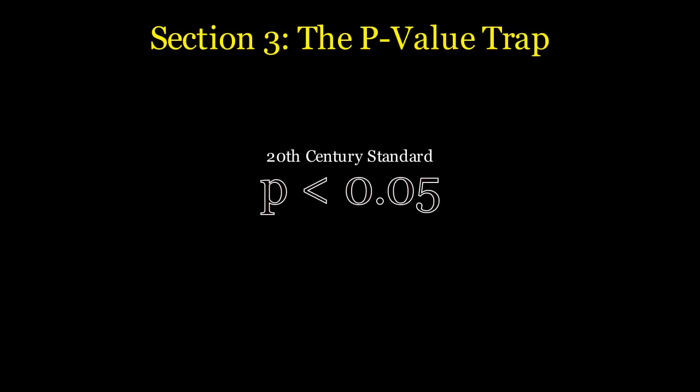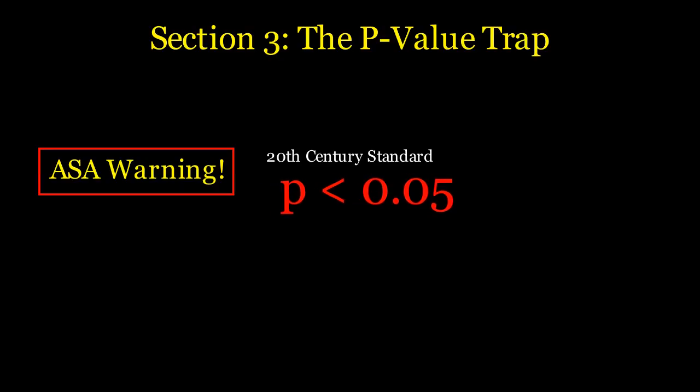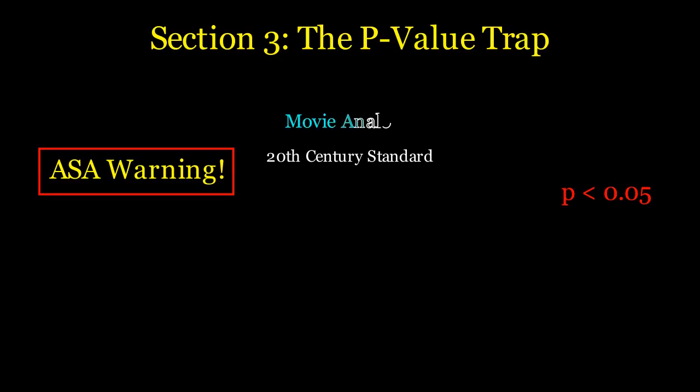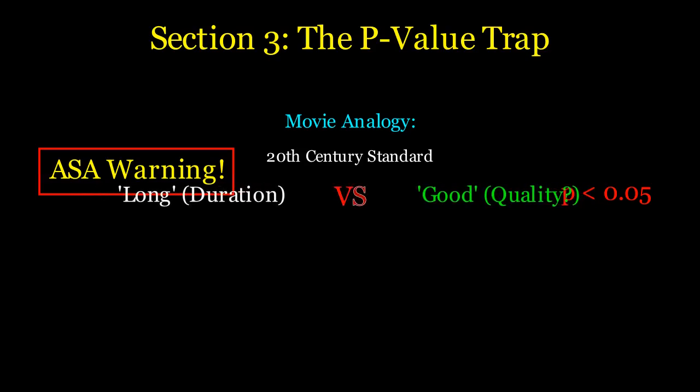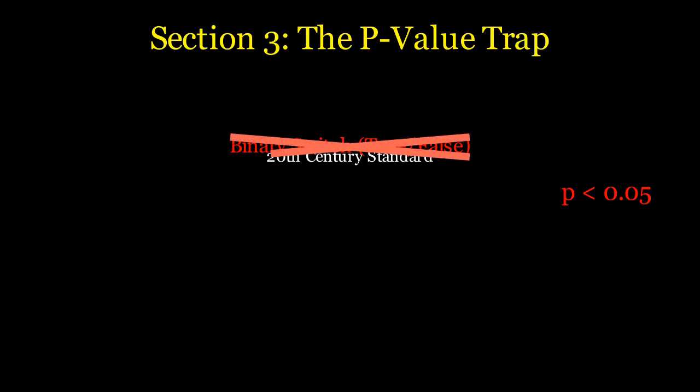Section 3. The p-value trap. Since the late 20th century, many have relied solely on the p less than 0.05 threshold. However, the American Statistical Association warns that a p-value doesn't measure the size of an effect or the importance of a result. Reporting a p-value without context is like saying a movie is long without saying if it's good. You must report the exact p-value, e.g., p equals 0.042, and never treat it as a binary true or false switch.